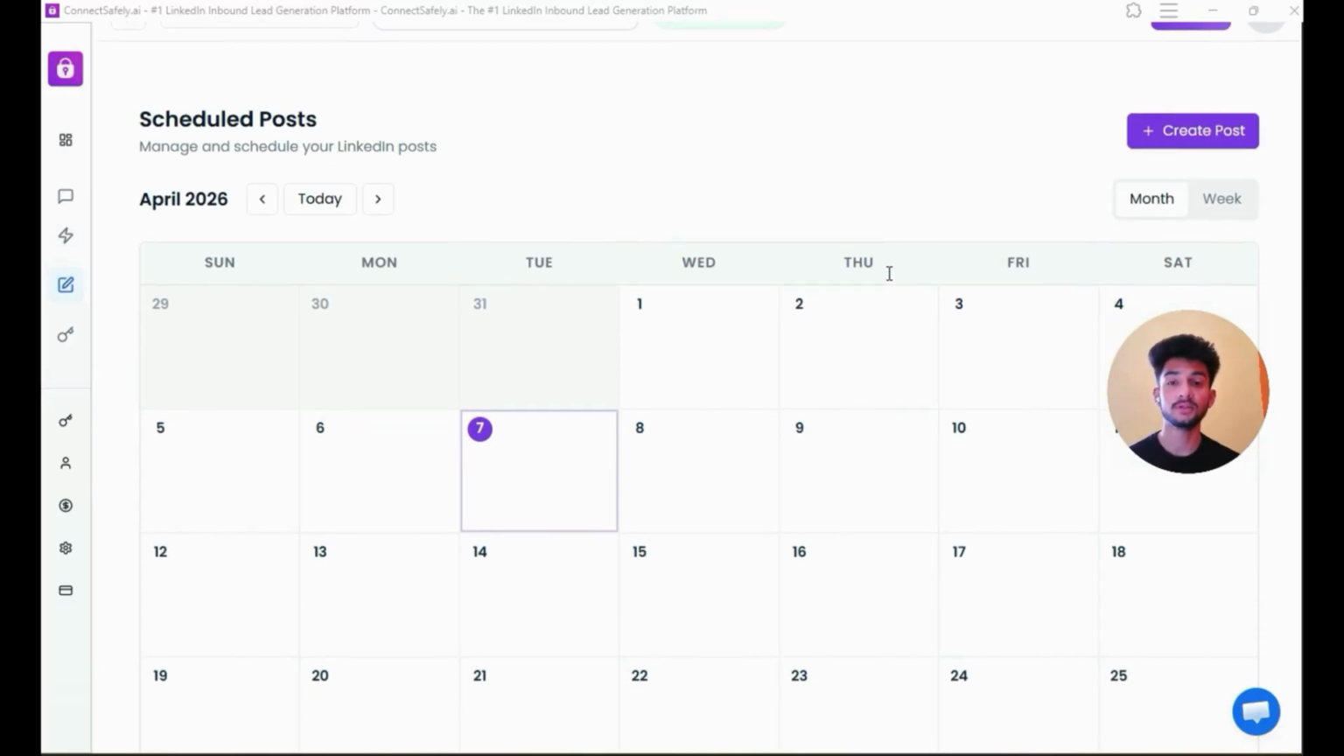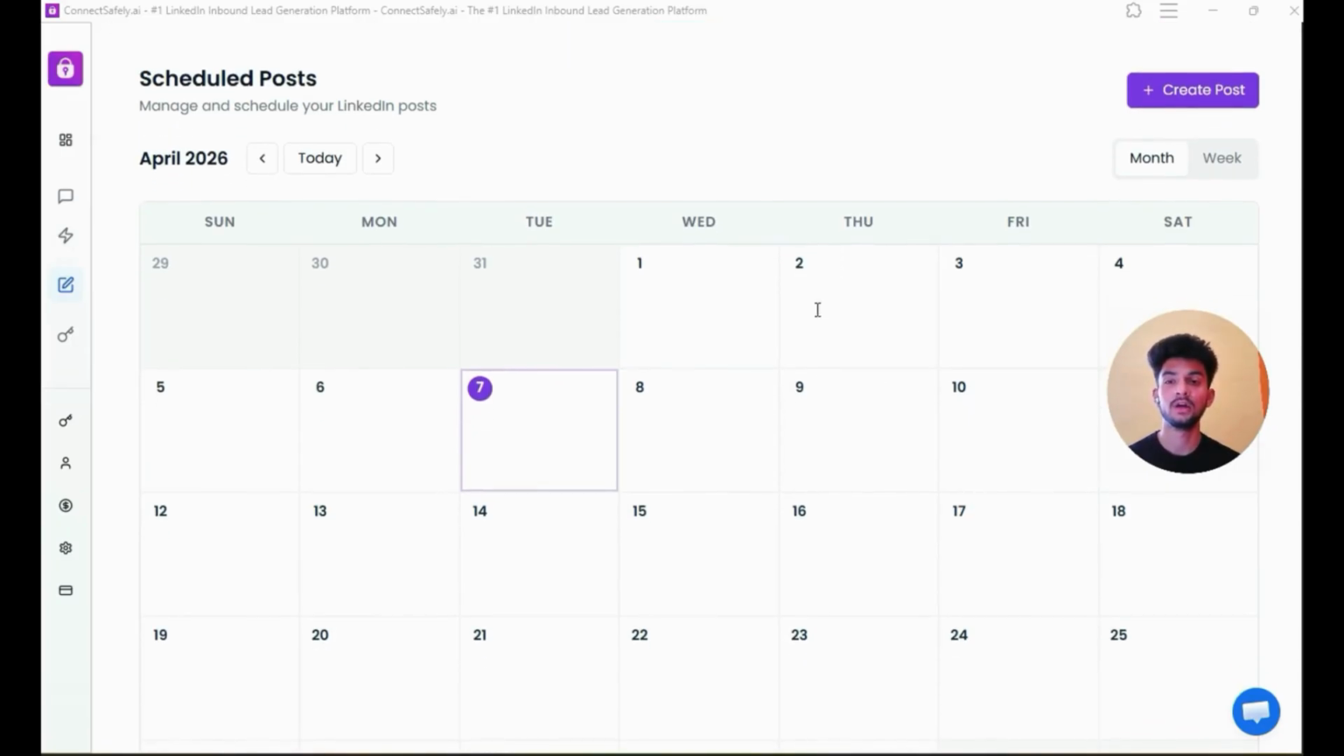So this is the post scheduler inside connectsafely.ai. You can plan and manage all your LinkedIn content from here. Today is 7th of April, so let me schedule a post for today itself. I'll just click on today's date. Now I'll click on create post.